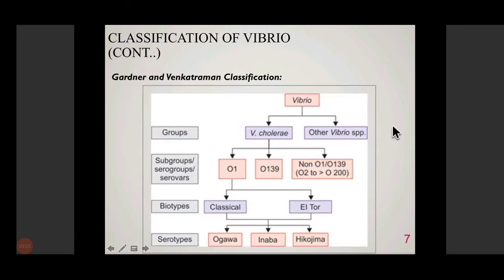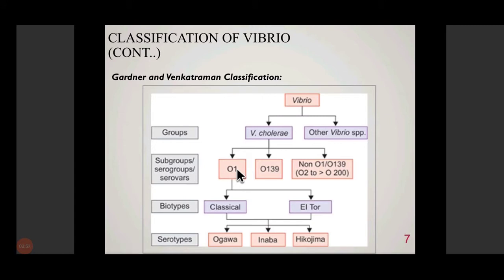Another method to classify Vibrio is according to the Gardner and Venkatraman classification. So this is a more practical kind of classification as far as Vibrios are concerned. So broadly, Vibrios have been classified into Vibrio cholerae and other Vibrio species. Vibrio cholerae is the one which causes cholera in human beings. These Vibrio cholerae are then further divided according to their O antigen.